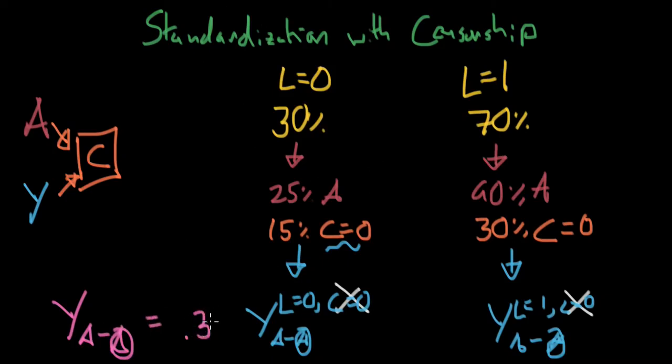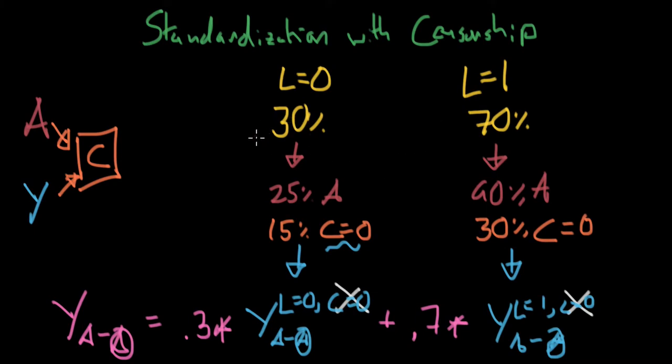So we'll take 0.3 fraction of the population times the average causal effect of that subsegment of the population, plus 0.7 times the average causal effect of this subpopulation. So once again, we simply take a weighted average of these causal effects. We were able to ignore the conditioning on C, so we were able to ignore what the resultant sample size was, so 30% or 15% of 30%, and we were again able to just look all the way back to our original population that we had studied, 30%.